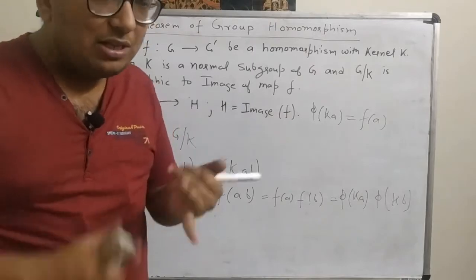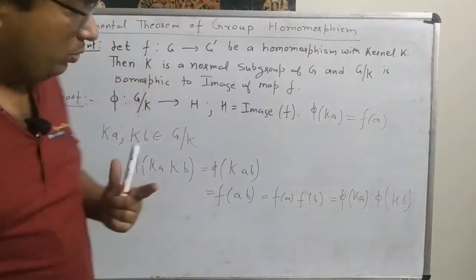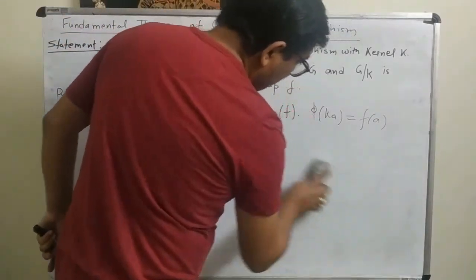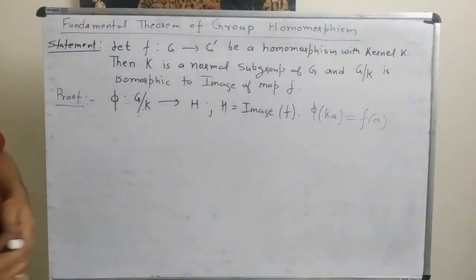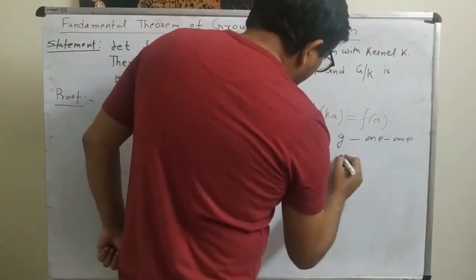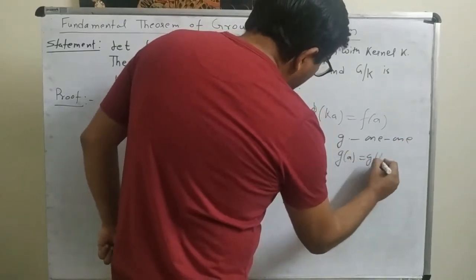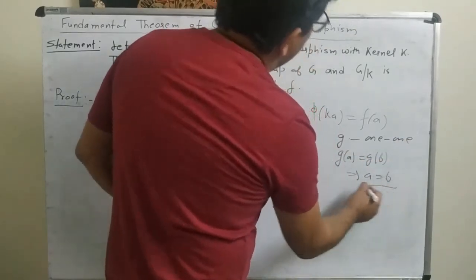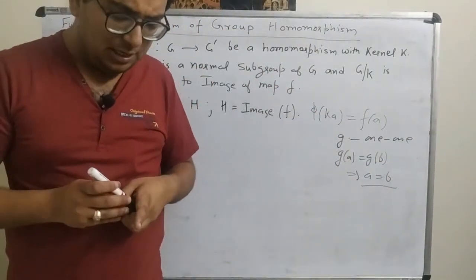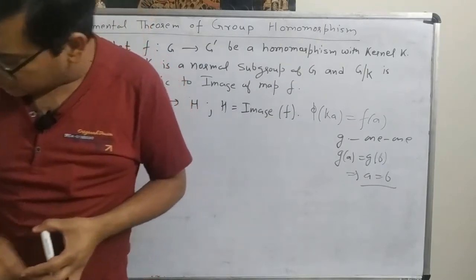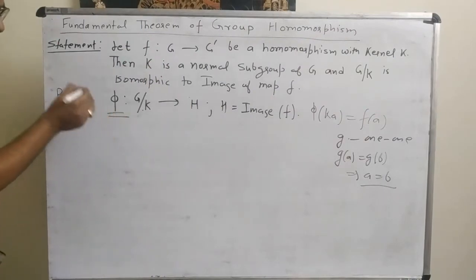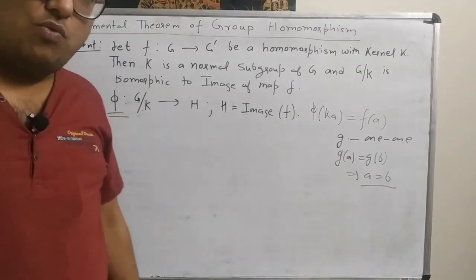Now we have to check whether phi is 1-1 and phi is onto. So let's start with 1-1. We know that a function g is 1-1 if g of A equal to g of B implies A is equal to B. We studied this in the first unit of discrete mathematics, that is set, relation and functions. So we will use the same technique here. What we want to prove? We want to prove that phi is 1-1.